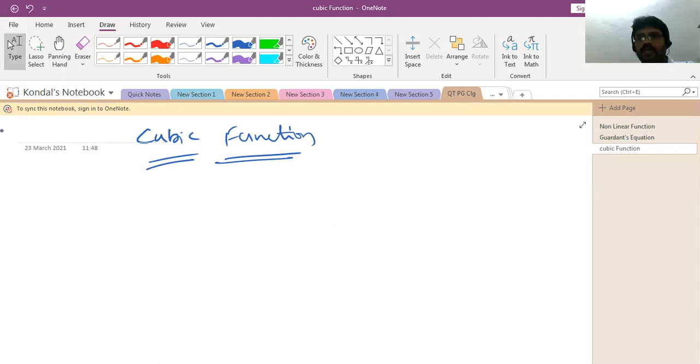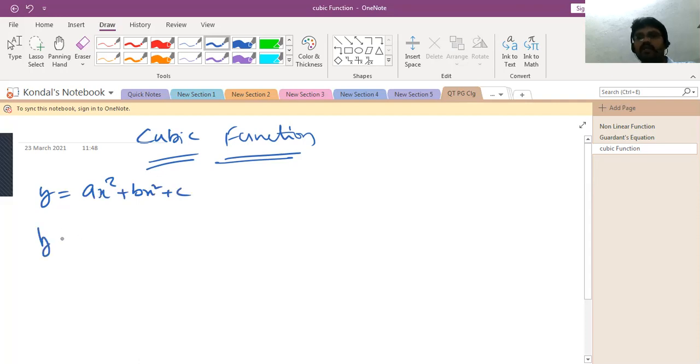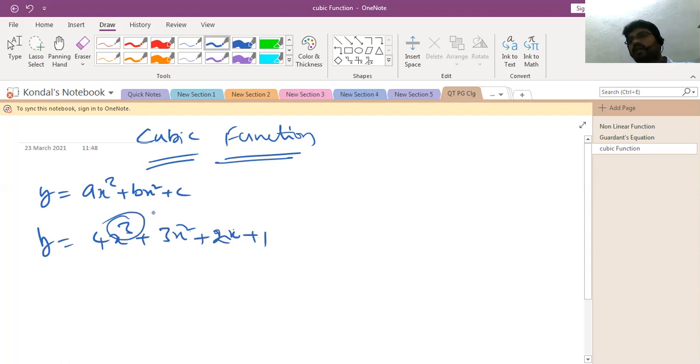For example, if you take y is equal to ax cube plus bx square plus c. Another example, y is equal to 4x cube plus 3x square plus 2x plus 1. So this has a power value equal to 3. We need not bother about 2 and 1, because we should consider only the highest value. If the highest value is 3, that is called a cubic function. If the highest value is 2, that is called a quadratic function. If the highest is 1, that is called linear, right?